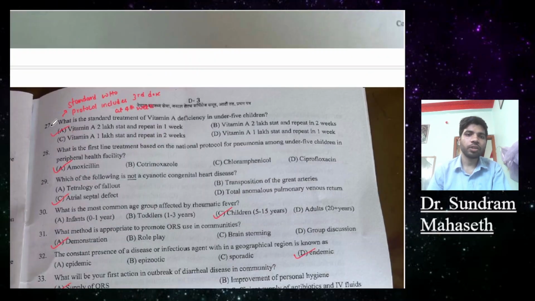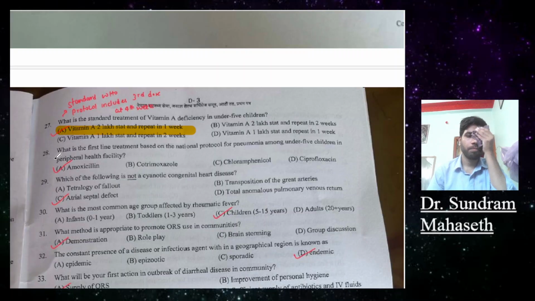Moving to question 27, which is the standard treatment for vitamin A deficiency in under 5 children? A, vitamin A 2 lakh start, repeat in 1 week. B, vitamin A 2 lakh start, repeat in 2 weeks. C, vitamin A 1 lakh start, repeat in 2 weeks. D, 1 lakh start, repeat in 1 week. The answer will be 2 lakh start, repeat in 1 week.